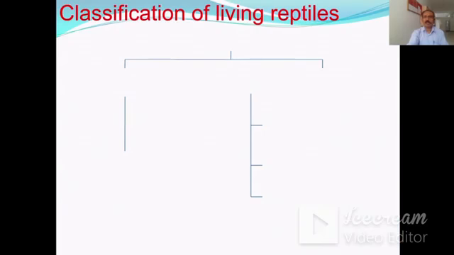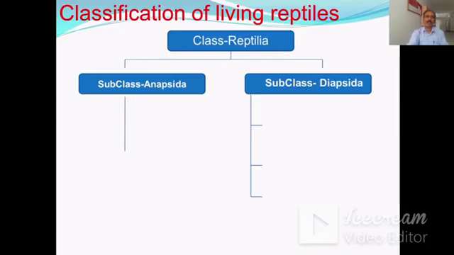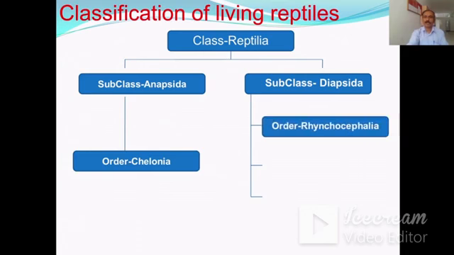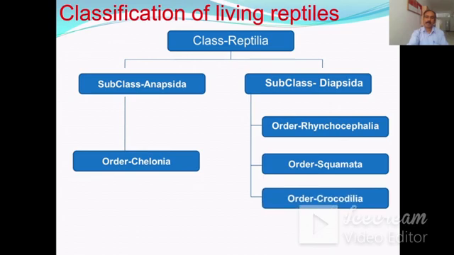Let us discuss the classification of living reptiles only. Class Reptilia is divided into two subclasses. Number 1 is the Anapsida and number 2 subclass Diapsida. Subclass Anapsida has only one order, that is order Chelonia. Subclass Diapsida has three orders. Number 1, order Rhynchocephalia, number 2, order Squamata, and number 3, order Crocodilia.